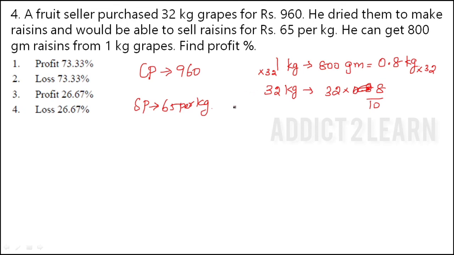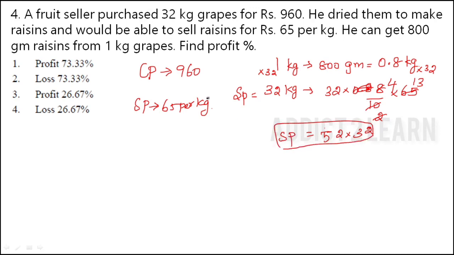Here they have told that they have sold it for 65 per kg. So total selling price is equal to this value, that is this kg into 65 rupees. So we can cancel it by 5, that is 1 and 13. Again we can cancel it by 2, that is 4. So we will get 13 into 4 into 32. So 13 into 4 we can write as 52 into 32, which is the selling price of the whole raisins. It is the cost price.